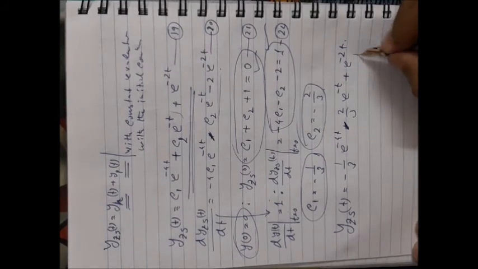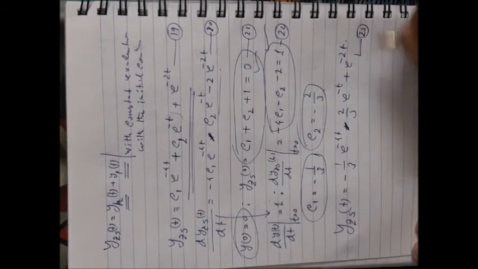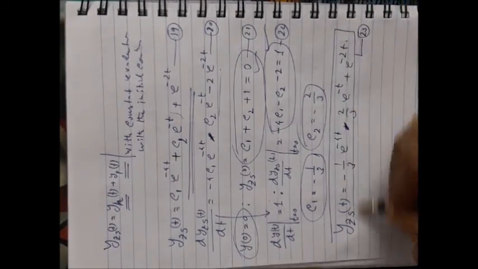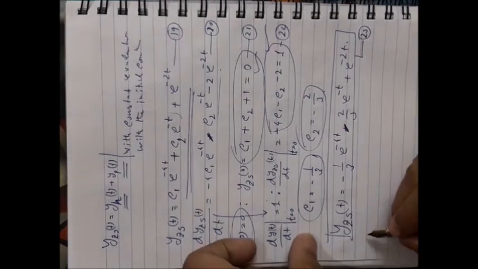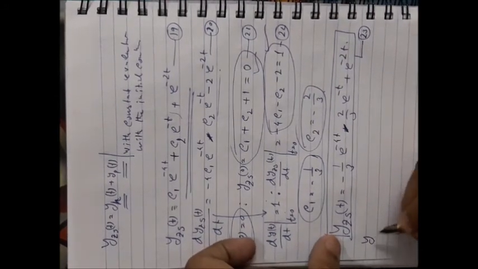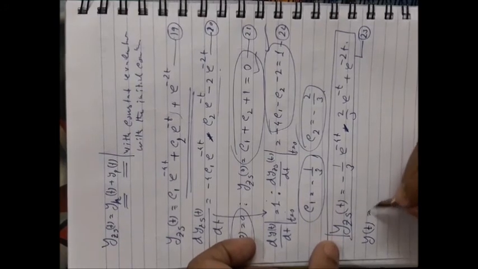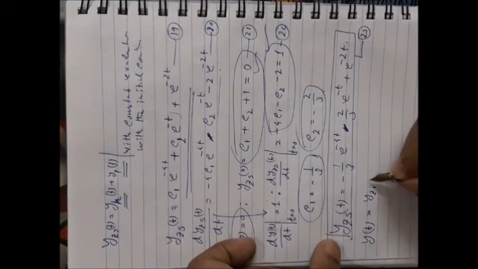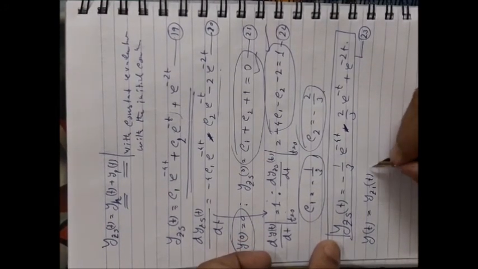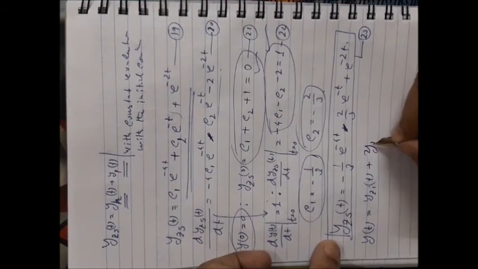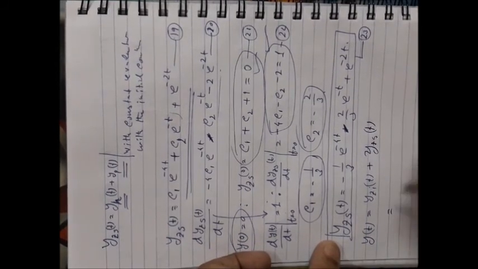So now you have both the zero input solution as well as the zero state solution. So how can you obtain the complete solution? The complete or total solution, you know that it is equal to the zero input solution plus the zero state solution. So add them.